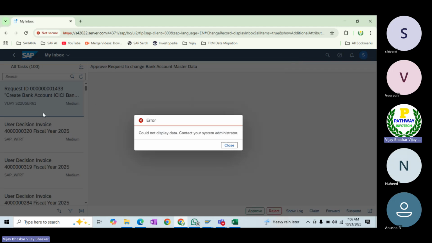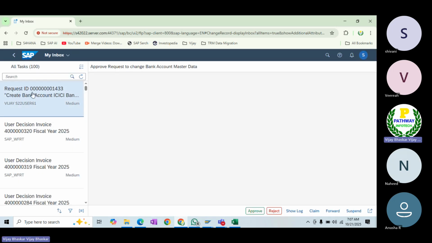You can see that there is a display error. There is some technical error here in order to display. But see now, this is our end. I will check with the technical team why this error is appearing. But first, let's see request ID 1443, create bank account ICICI. Did it trigger the workflow or not? Here you can see that if I click on this one, there is some error. Yes, I do agree.